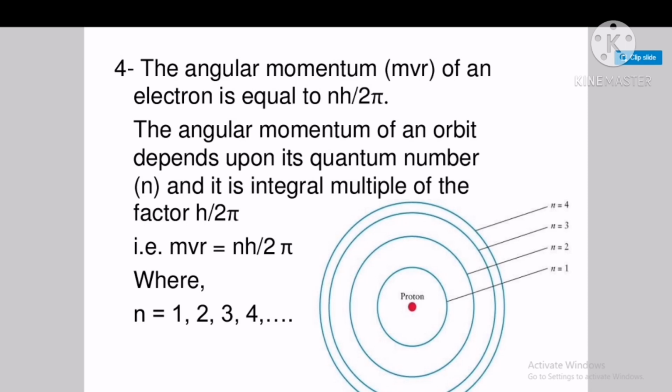The next postulate is also very important. The angular momentum mvr of an electron is equal to nh by twice pi. It means that the electron revolves only in those orbits for which the angular momentum is an integral multiple of h by twice pi. So the angular momentum of an orbit depends upon its quantum number n and is an integral multiple of the factor h cross, or h by twice pi. Mathematically we can write mvr equals nh by twice pi, where n equals 1, 2, 3 and so on.